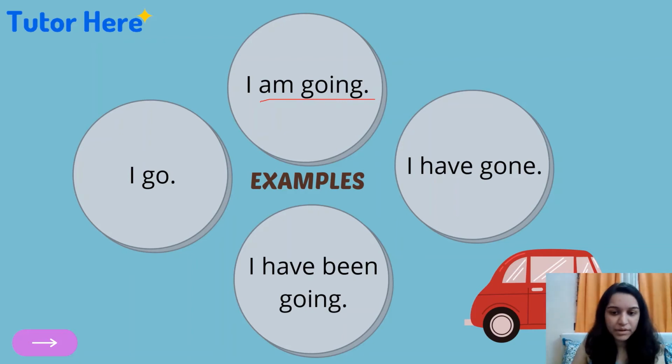I have gone. Here, he has used the word have, which means you have to understand it is perfect, but which tense, present or past? So it will be present tense because in present tense you only use has or have. So it is present perfect tense. Then you have I have been going. So you can identify that it is the combination of this sentence and this sentence. So this is present perfect continuous tense.